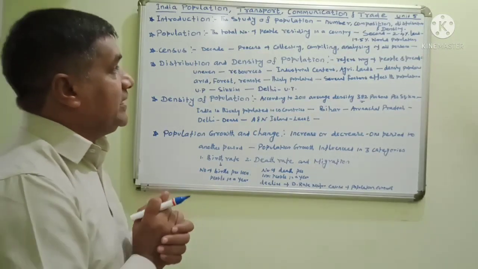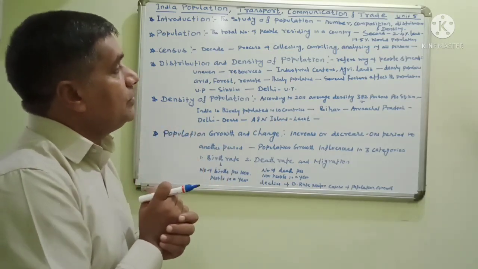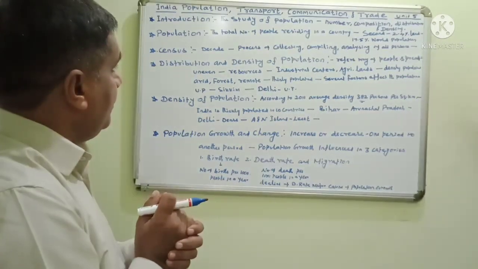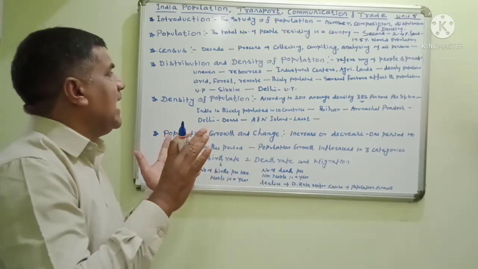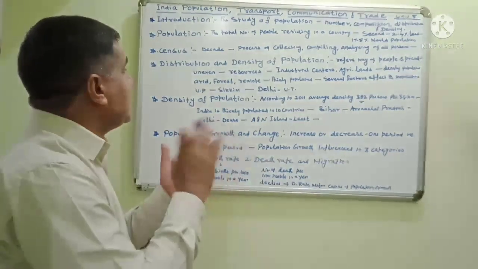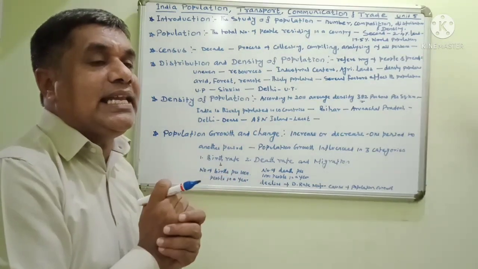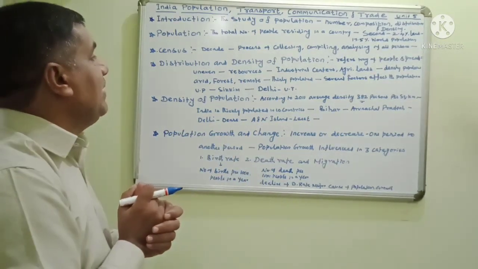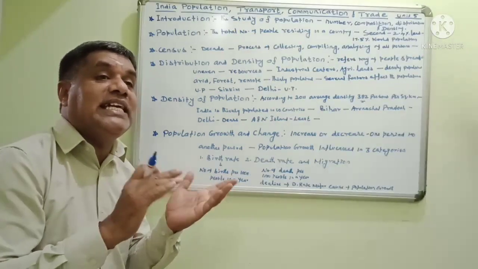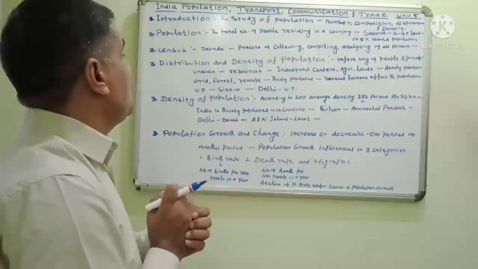Distribution and density of population. Density of population refers to the way people are spread in each and every region. The population is uneven. Some places have more and more population, some places have less population. It is uneven, not even, in the world. In India also, different types of areas have different types of people living. Population is uneven. And the resources also differ in each and every area.